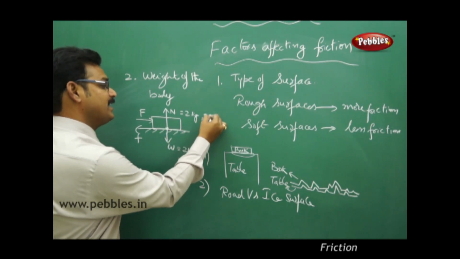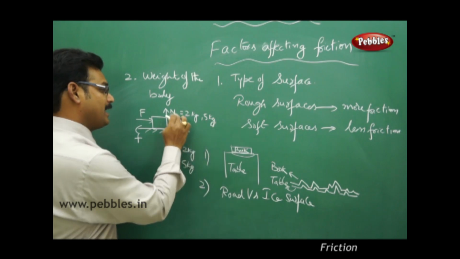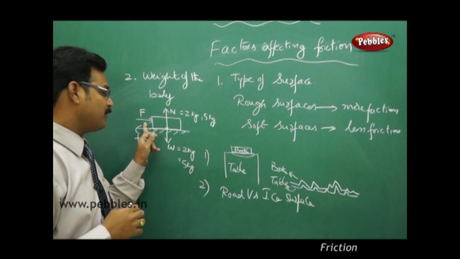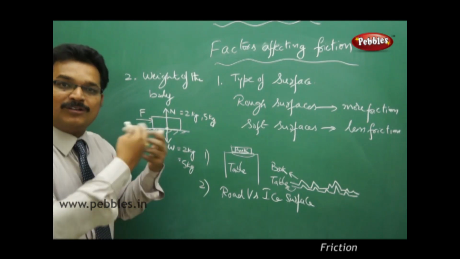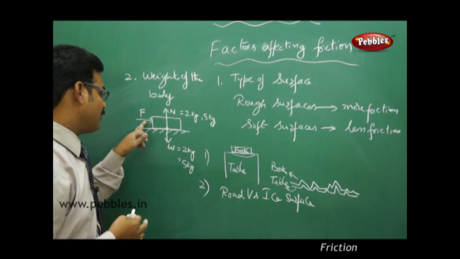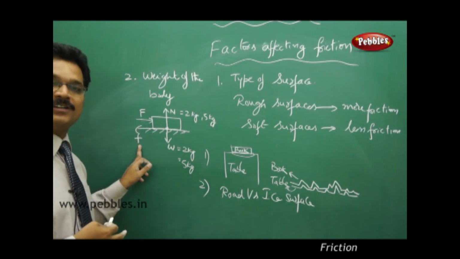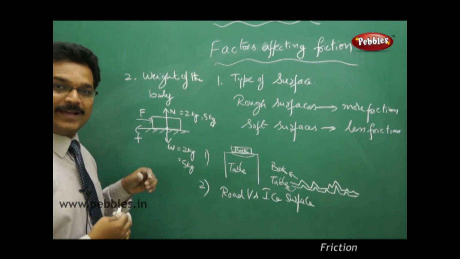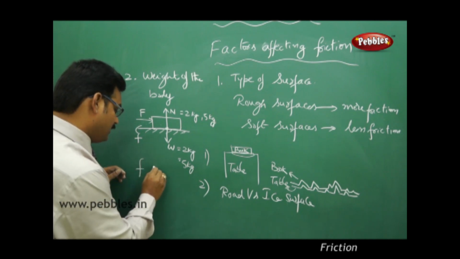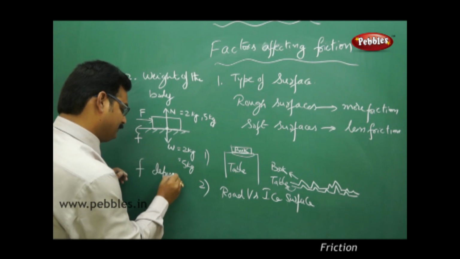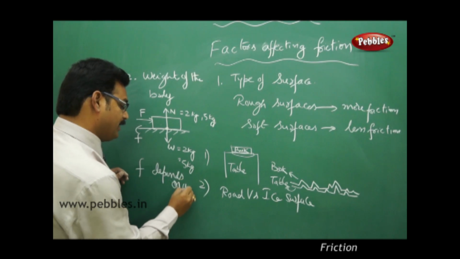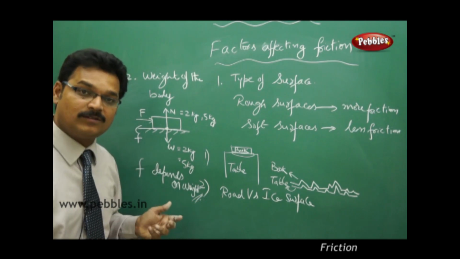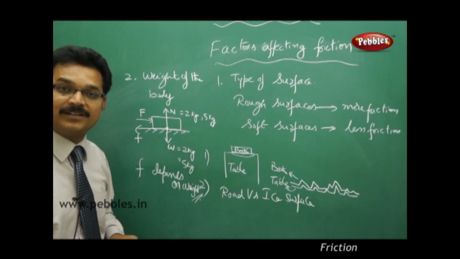It also becomes 5 kg, because N equals W. When it becomes 5 kg, you have to apply more force to move the block. When you increase the force, friction also increases, as we discussed earlier. So we can say friction depends on weight. The more the weight, the more the friction generated.